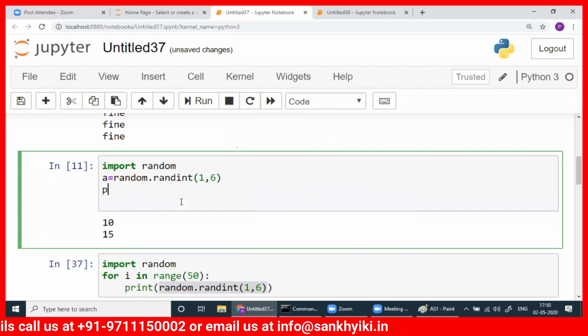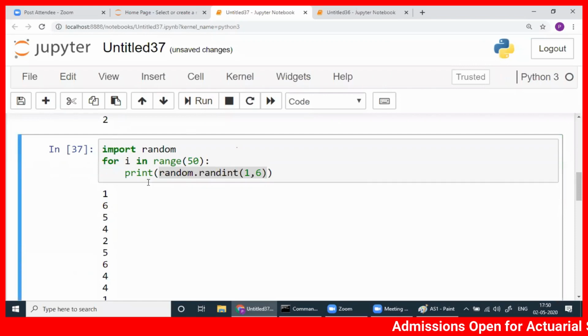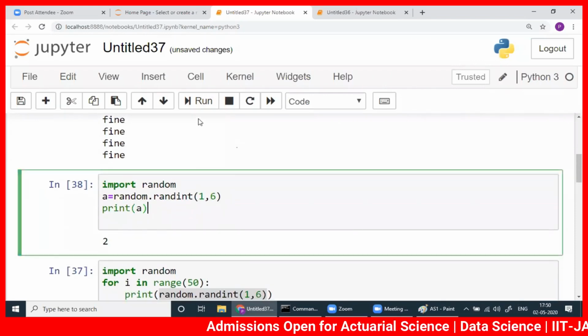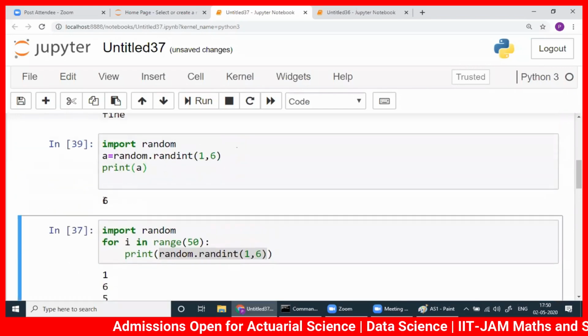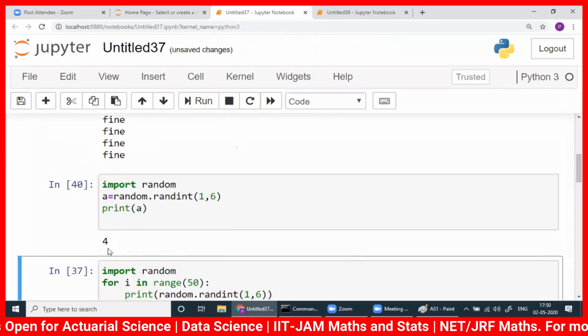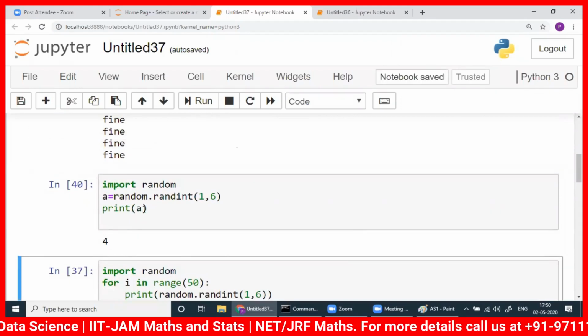Then print A. Whatever integer between 1 to 6 comes will be saved in A. See, 2. If you run it once again, it's 6. Once again, then it's 4. So you can store it in A.